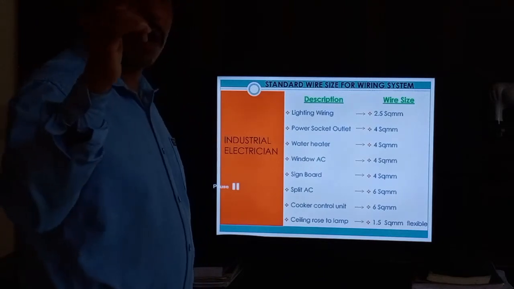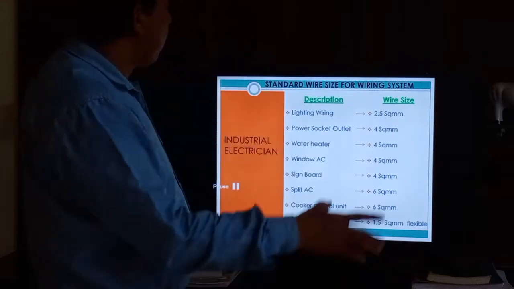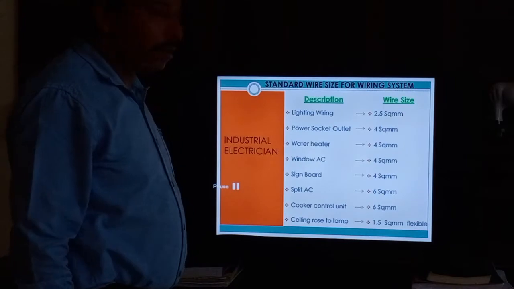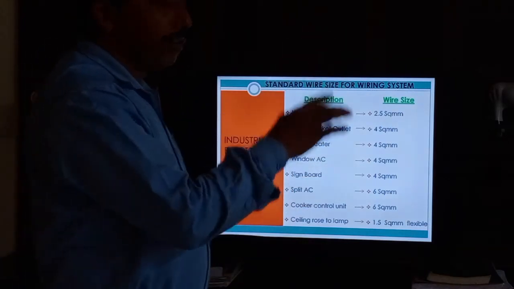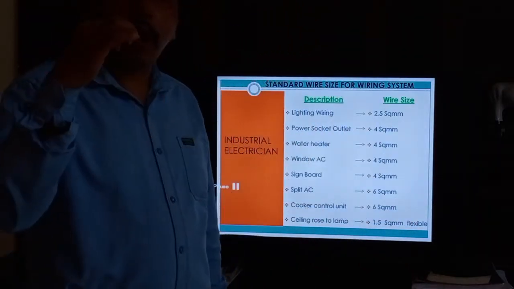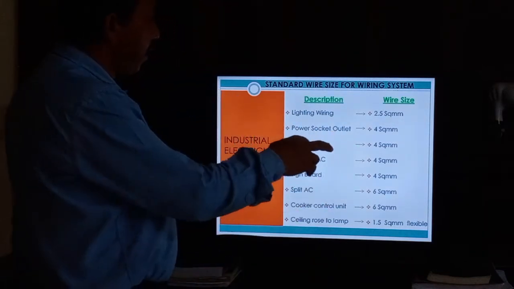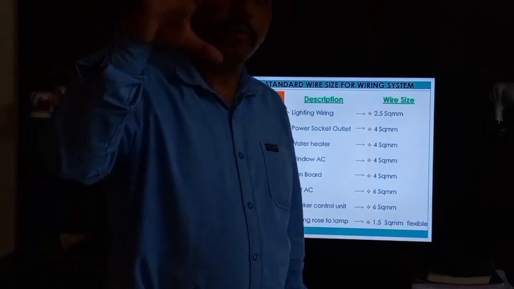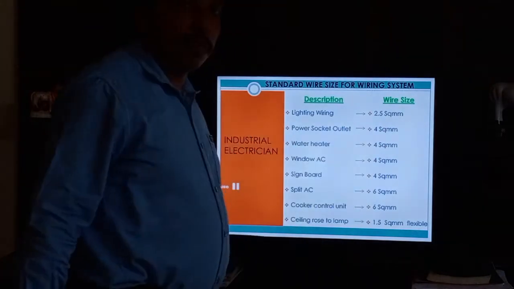Always the power socket outlet is separate wiring, because in the standard wiring size, we need 4 mm square for power socket and 2.5 mm square for lighting. So this is separate wiring, and the power socket outlet also comes in ring circuit. Okay, and the next one is water heater. If you are wiring a water heater, there also you can use 4 mm square.